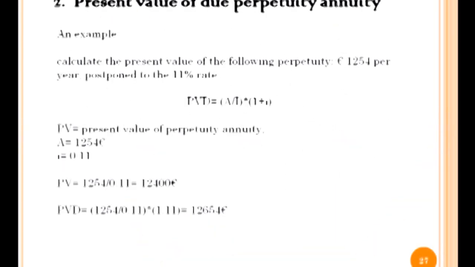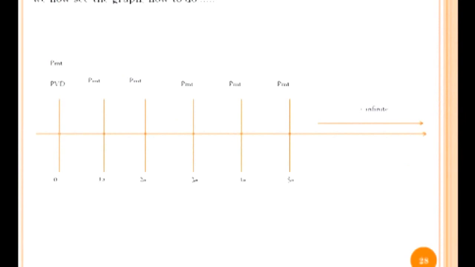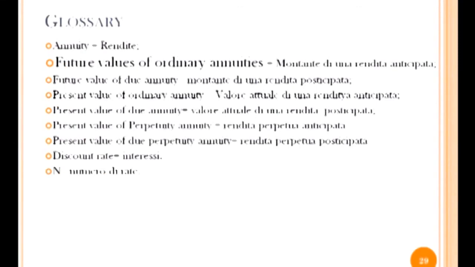And then the present value of due perpetuity annuity, which is to calculate the present value of the following perpetuity and multiply by 1 plus i, which is the interest rate, and then the graphic. The glossary.